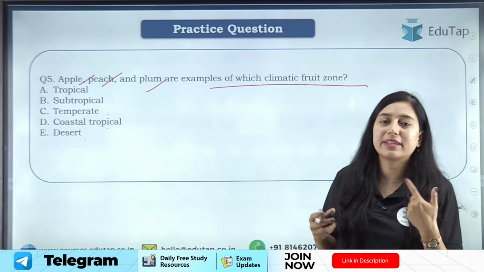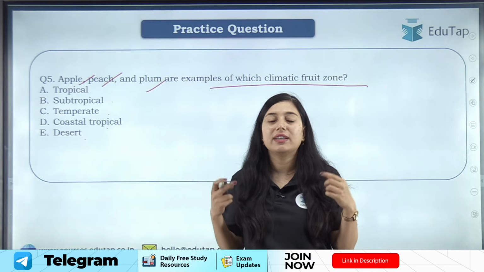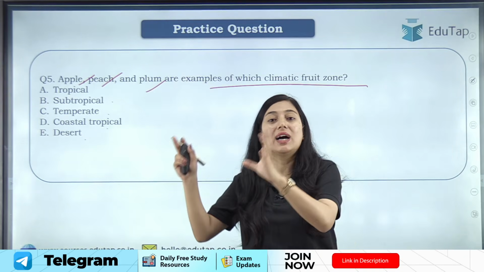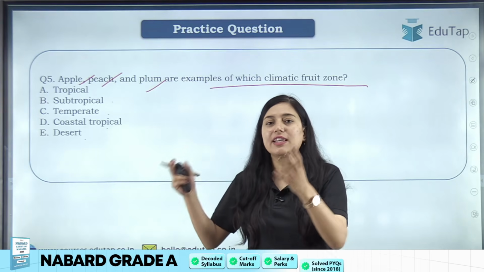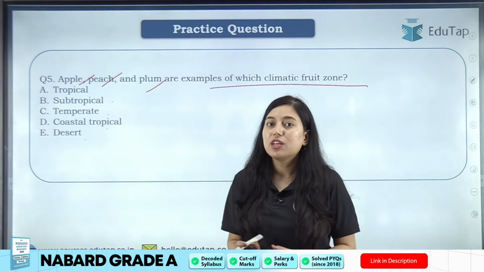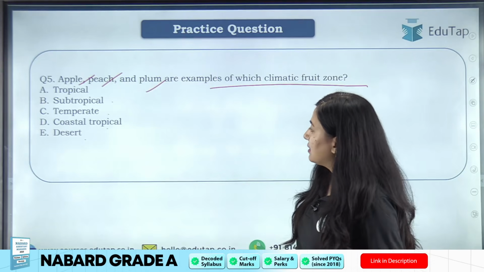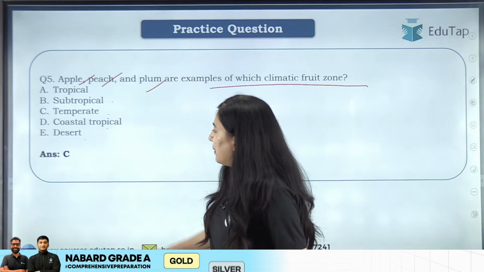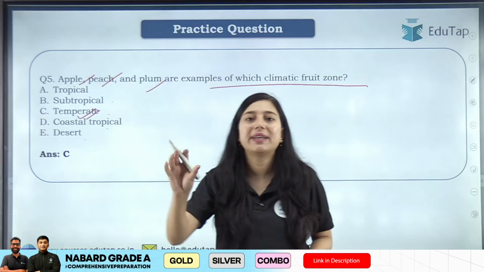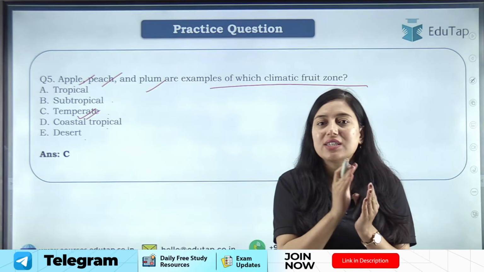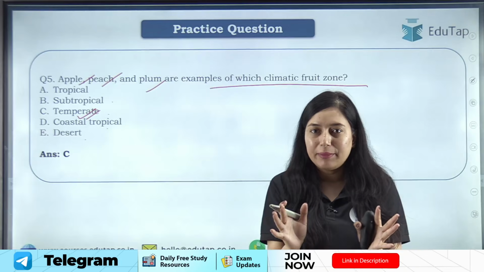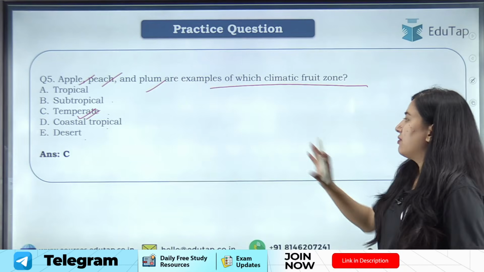ठीक है, आप observe करके भी चीजों को याद कर सकते हो. You can see कि वो crop particularly कहाँ grow की जाती है, and accordingly what is the climatic condition of that particular place, and you can learn these things. ठीक है, so from here we can come to the conclusion that apple is a temperate crop. Temperate climate क्या है, जो ठंडी जगह है, right, where the temperature is less, there is a cool climatic condition, right? So answer will be temperate.